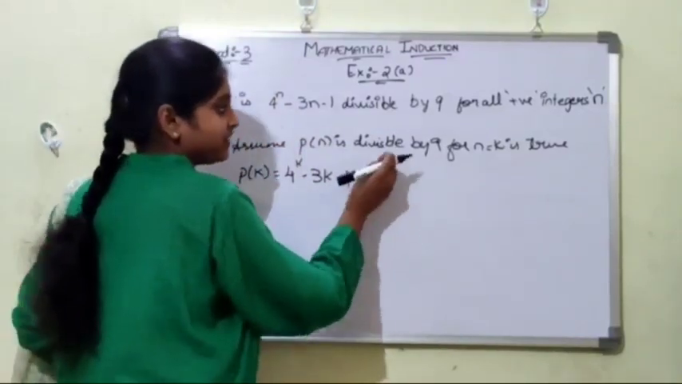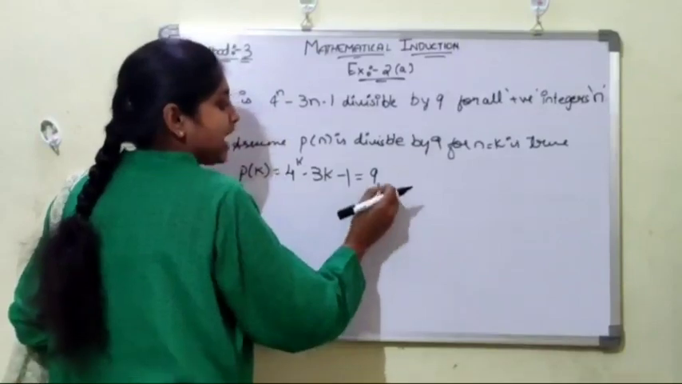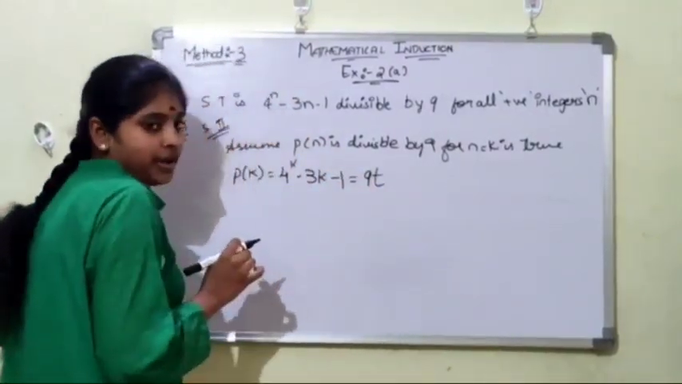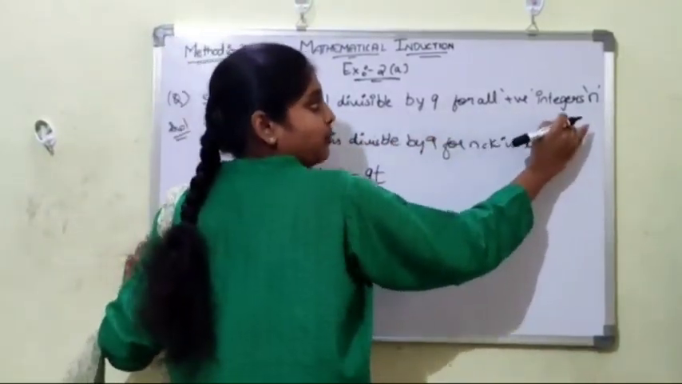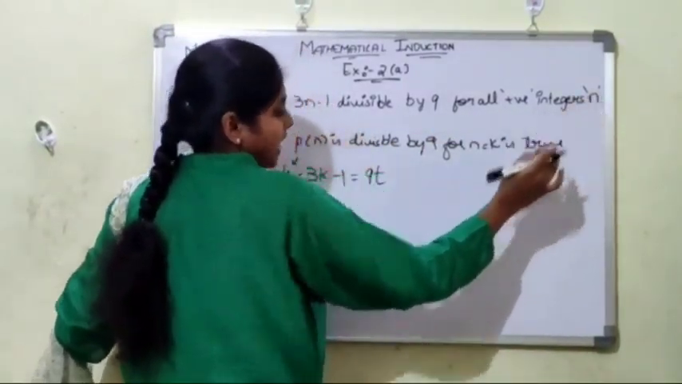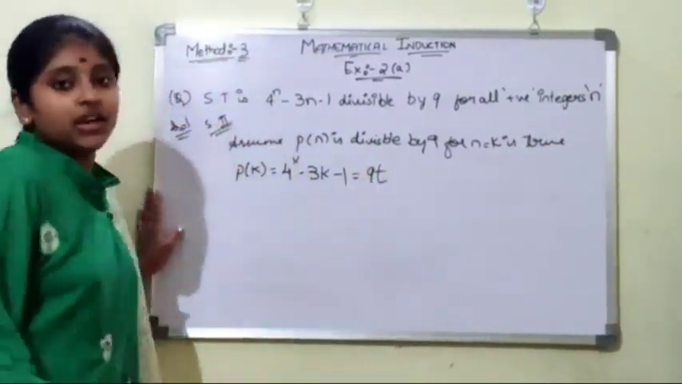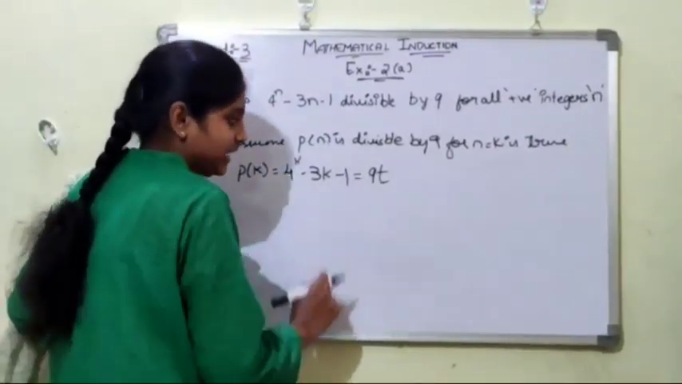So we have said that it is divisible by 9. So we write 9, and I'm taking an integer t here, because we said that it is divisible by 9 for all positive integers n. So let that positive integer be denoted with t. You can take x or y or z, but I'm taking t.